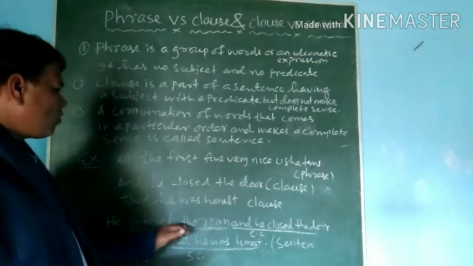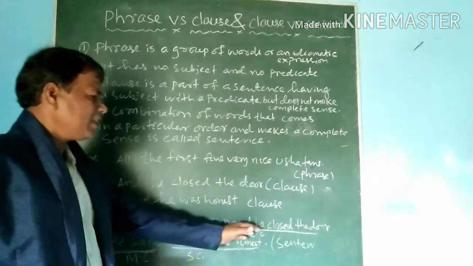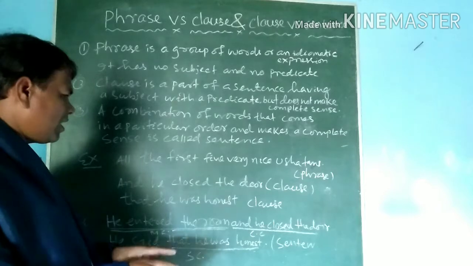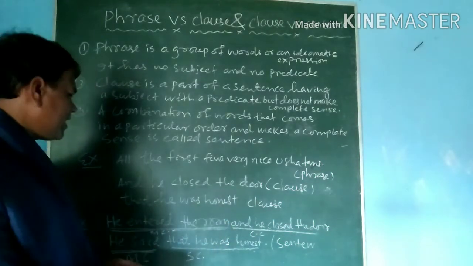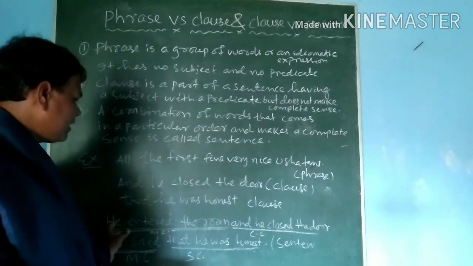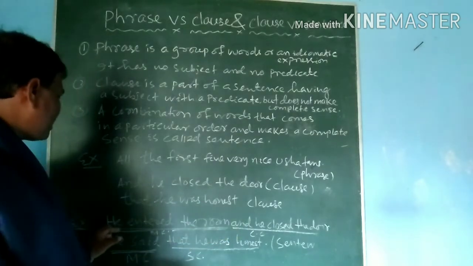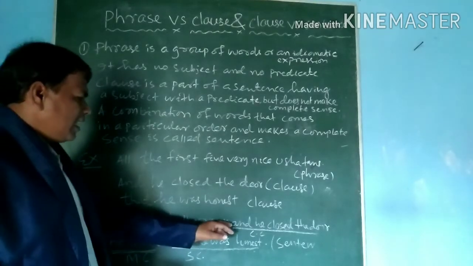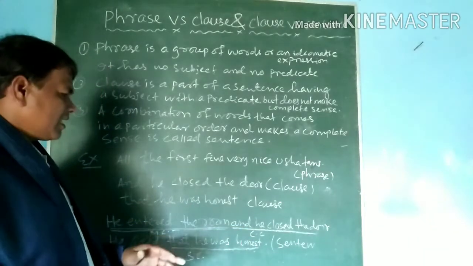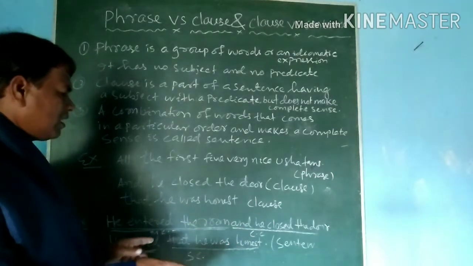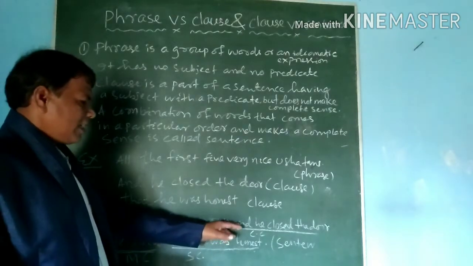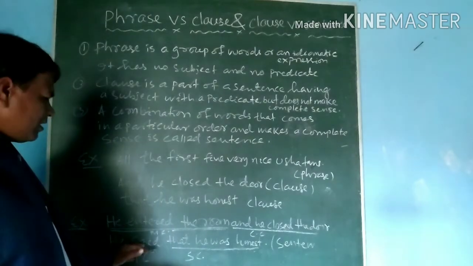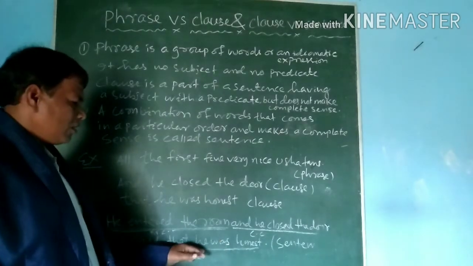You see, "he entered the room and he closed the door." Now, "and he closed the door" was a clause and "he entered the room" was a clause. When two clauses are joined with the coordinator "and," then it became a sentence: he entered the room and he closed the door. But we cannot say "he entered the room" is a sentence and "he closed the door" is a sentence. They are clauses. Like this, "he said" is a clause, and "that he was honest" is also a clause.